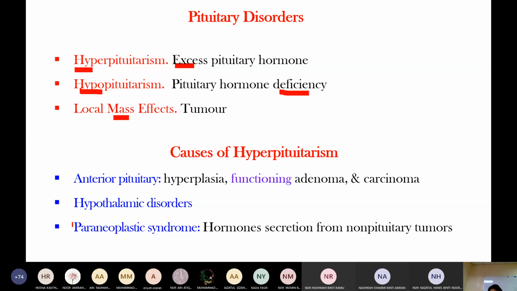The third is paraneoplastic syndrome. Paraneoplastic syndrome means a non-pituitary tumor produces hormone. Let's say the organ is the lung. The lung produces a hormone that is normally produced from the pituitary gland, like ACTH. ACTH is produced from the anterior pituitary, but lung cancer produces ACTH. This is called paraneoplastic syndrome.